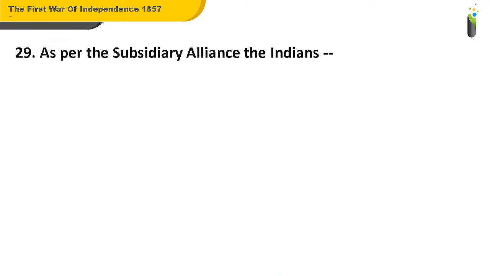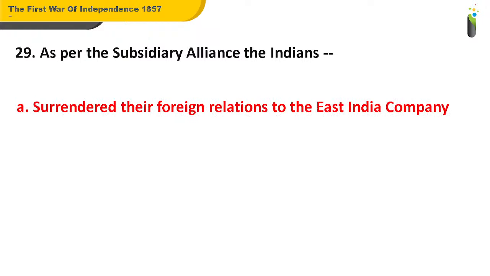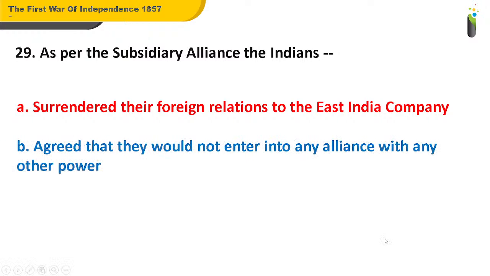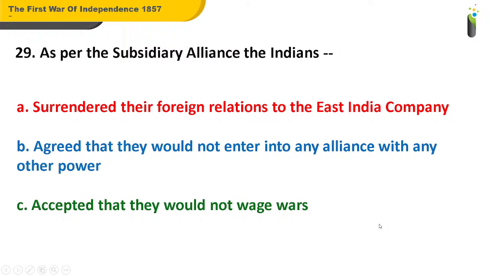Coming to question number 29. As per the subsidiary alliance, the Indians dash. A. Surrendered their foreign relations to the East India Company. B. Agreed that they would not enter into any alliance with any other power. C. Accepted that they would not wage wars. D. All of the above. So, what should be the answer for question number 29?